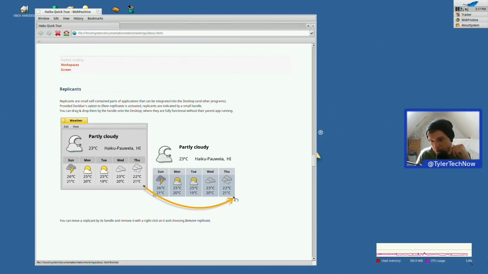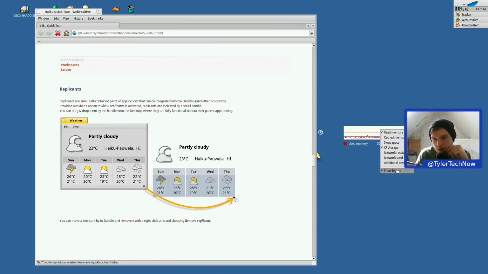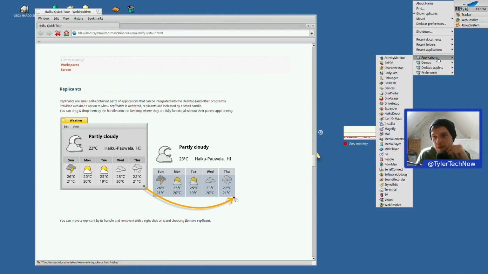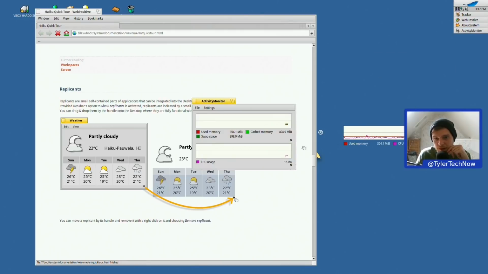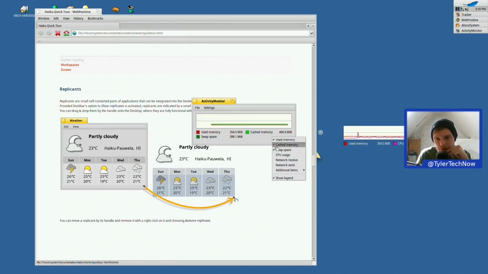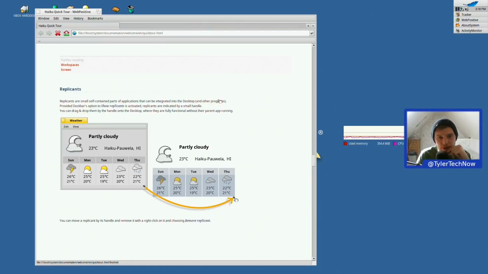Okay, perhaps we haven't got enough screen space to actually see what's going on there. Let's move it up a bit. No, perhaps we need to actually open up the program and do it on there. So that was the activity monitor. So let's go for remove. So we have remove graph. We don't have remove replicant from what I can see. Remove graph. Yeah, that's not the one we wanted. Additional items. Okay, I think I'm just being a bit blind there.